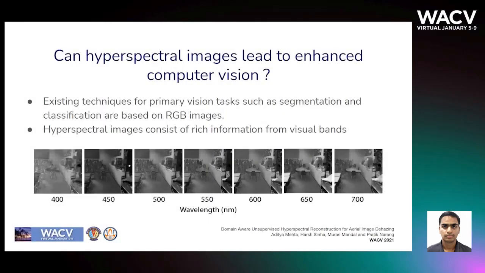Hyperspectral images consist of spectral reflectance information from a large number of wave bands. The key motivation to use hyperspectral images for dehazing is to utilize the entire visual spectrum, which provides rich information content. Since the perception of an object depends on its nature to absorb different wavelengths, this work proposes to enhance the visual contrast of an image by acquiring information from different spectral regions.